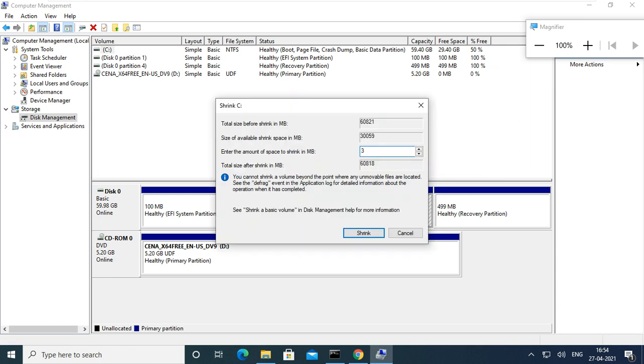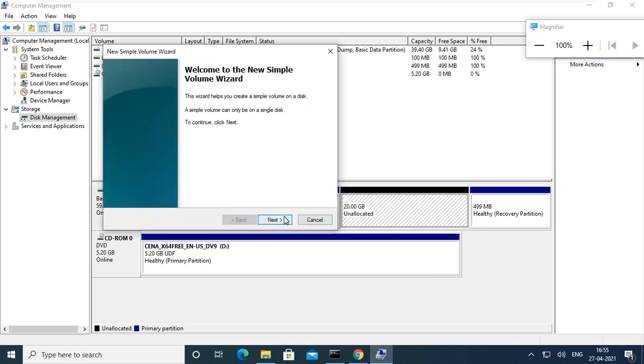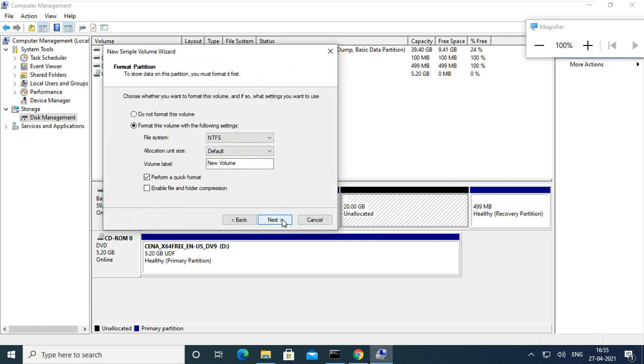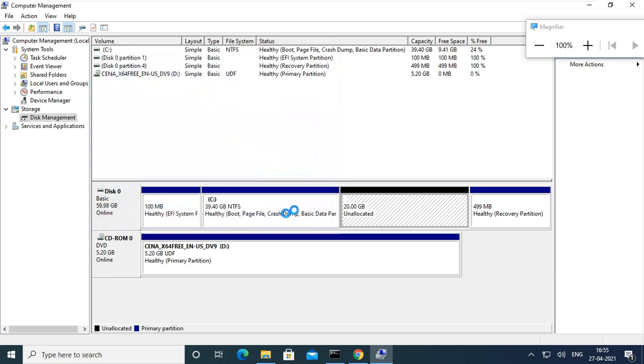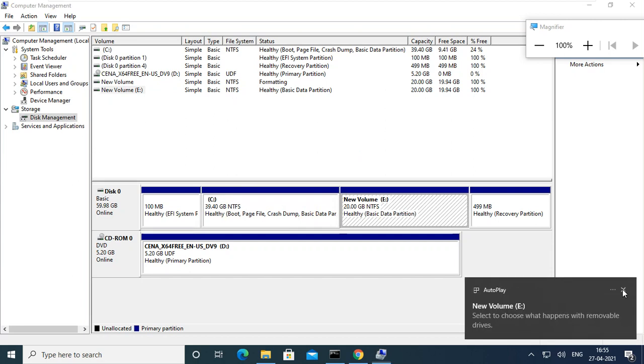Okay, 30 GB can be created. So I do 20480. Okay, 20 GB. 10 GB is enough, but I'm doing 20 GB. Otherwise, if you require more space, then we can add an extra hard disk. So same thing. So the new drive is created.